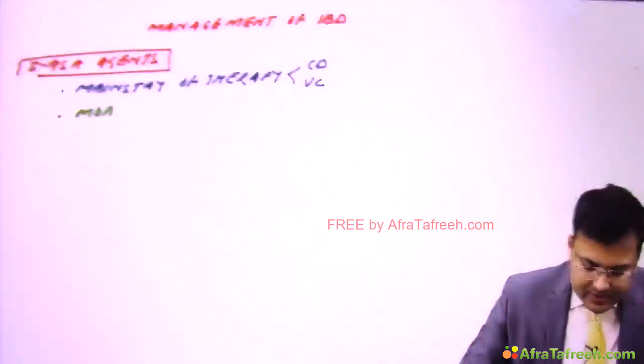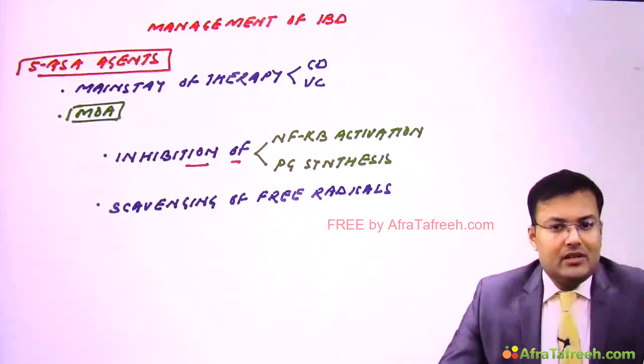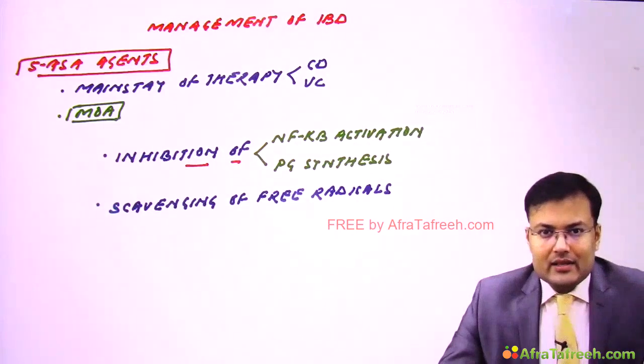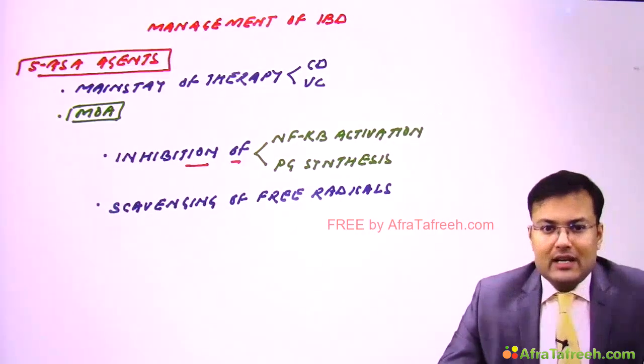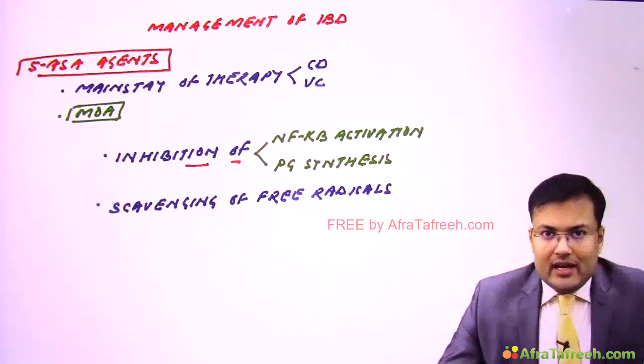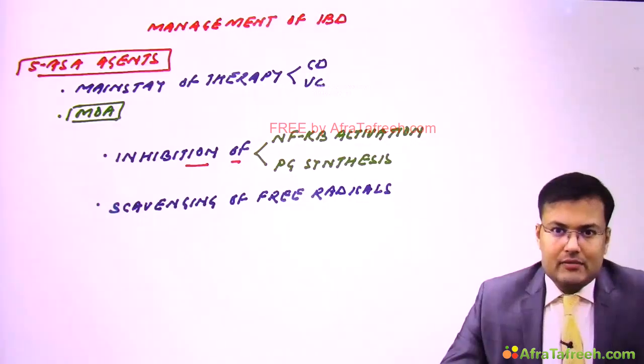Now see what is the mechanism of action of 5-amino-salicylic acid agents. These agents lead to inhibition of NF-κB activation and prostaglandin synthesis. Second, they are helpful in scavenging of free radicals. So this is the mechanism of action.